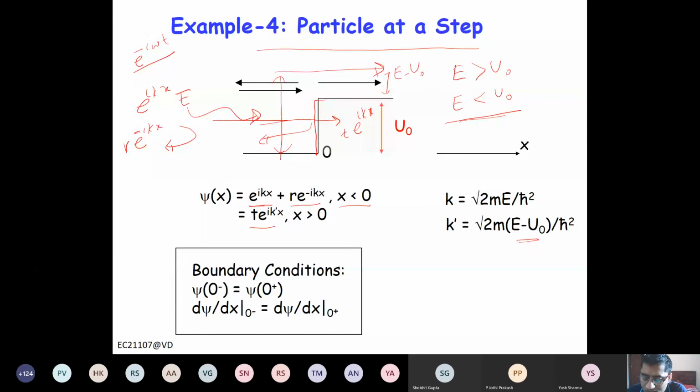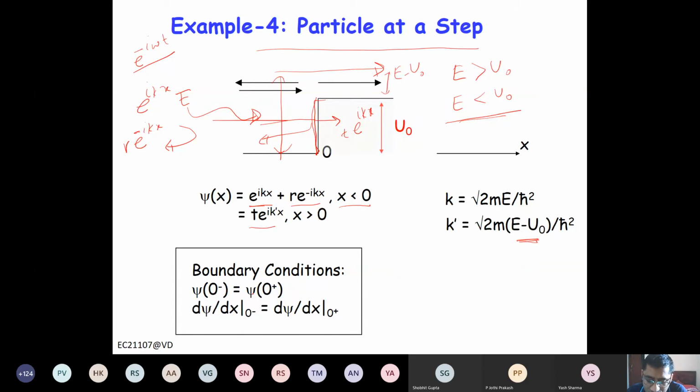If E is more than U naught, you have positive kinetic energy. If E is less than U naught, you have negative kinetic energy. That means the wave will not propagate. Correct? And again, you can use the boundary condition at x equal to 0, because psi and its derivative are continuous.